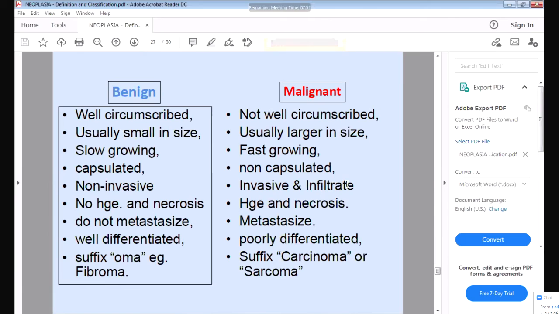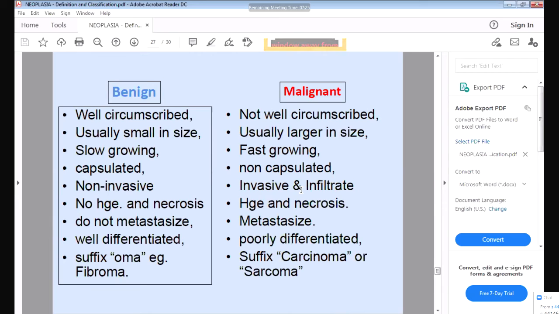What do you mean by invasive and infiltrative? It will spread to the other organs. It will spread to the surrounding organs. Whichever organ is in the surrounding, the tumor will spread to it. That is called invasiveness and infiltration. Whereas the benign tumor is non-invasive. It will not spread to the surrounding tissue. It will remain in that area. It will not invade the surrounding tissue, whereas this malignant tumor will invade and infiltrate the surrounding tissue.